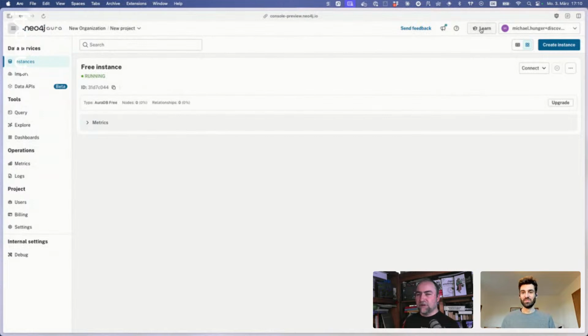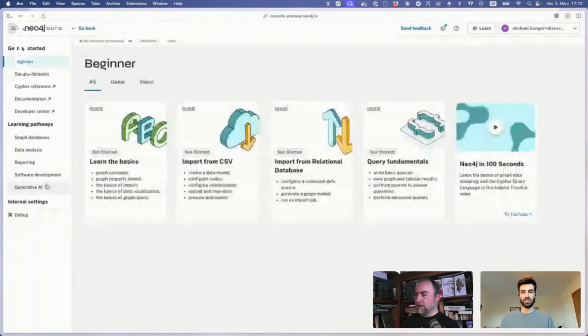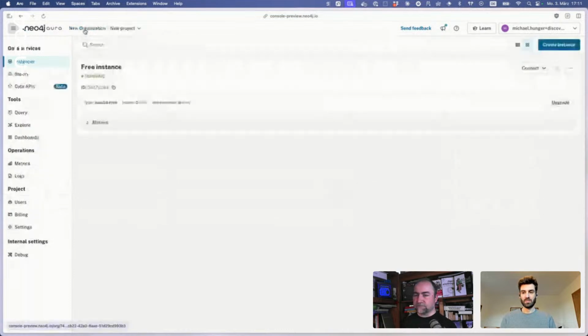And then there's also a learning experience that we'll probably go into next time a little bit, where there's data sets, guides, and other things as well. So that's probably something for next time.